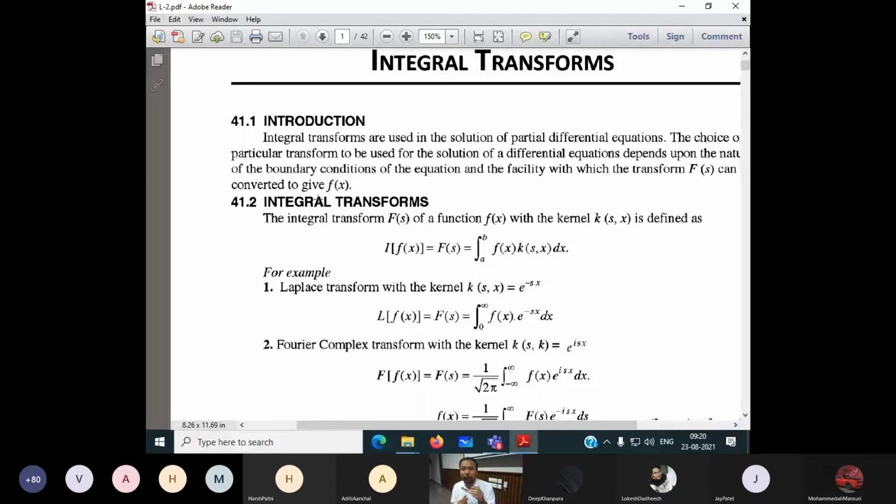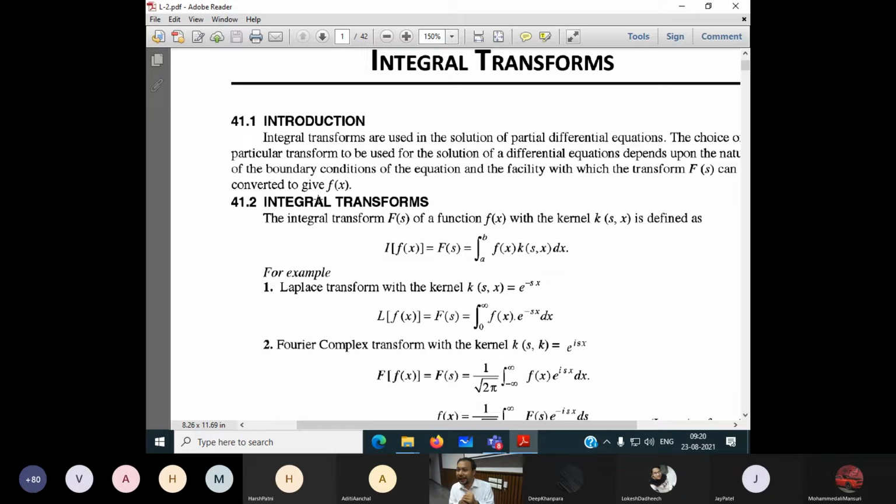In case of reservoir engineering, we have to solve the wave equation, which is a partial differential equation. That time I need help of the Fourier transform. Second, if I want to solve the heat diffusion equation, heat equation in terms of thermodynamics, then the equation of heat diffusion is again in terms of partial differential equations. In that case also, I require the Fourier transform. I'll discuss in this section how the Fourier transform is helpful to solve the partial differential equations, right? And it is in terms of engineering problems.